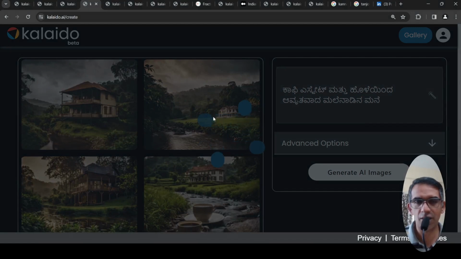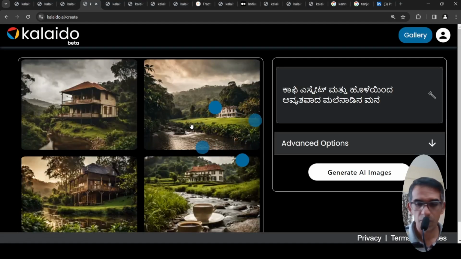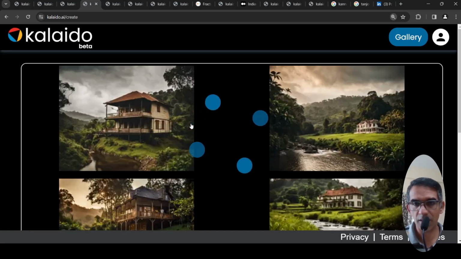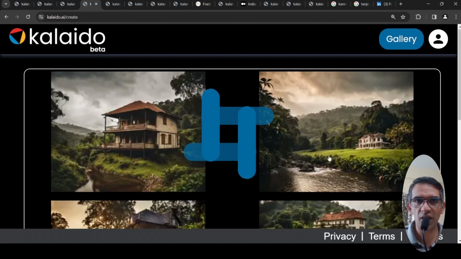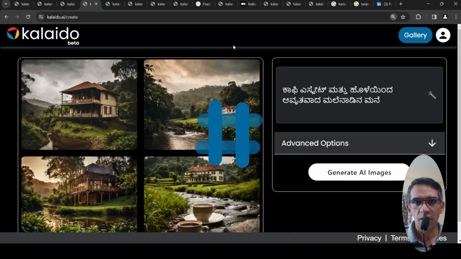But again if you look at the details, it kind of messes up with the house architecture. You can point out mistakes in the generation over here. Okay, I'm not sure why this image is not getting zoomed over here. Probably they need to work on that, but yeah, I'll zoom it over here and show you. So if you see over here the way this house, it kind of messes up with this generation. Yeah, it's a beta product, so probably it should improve over a period of time.